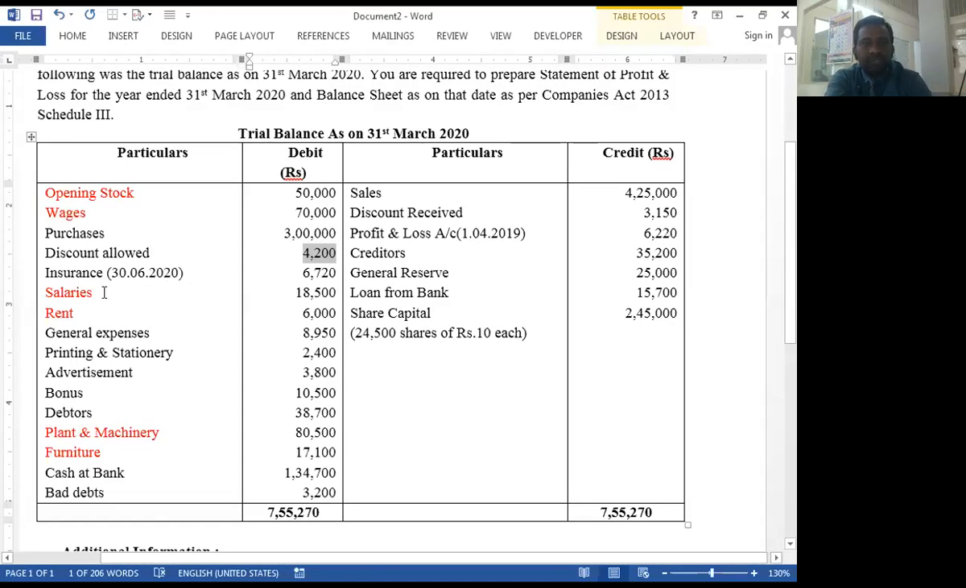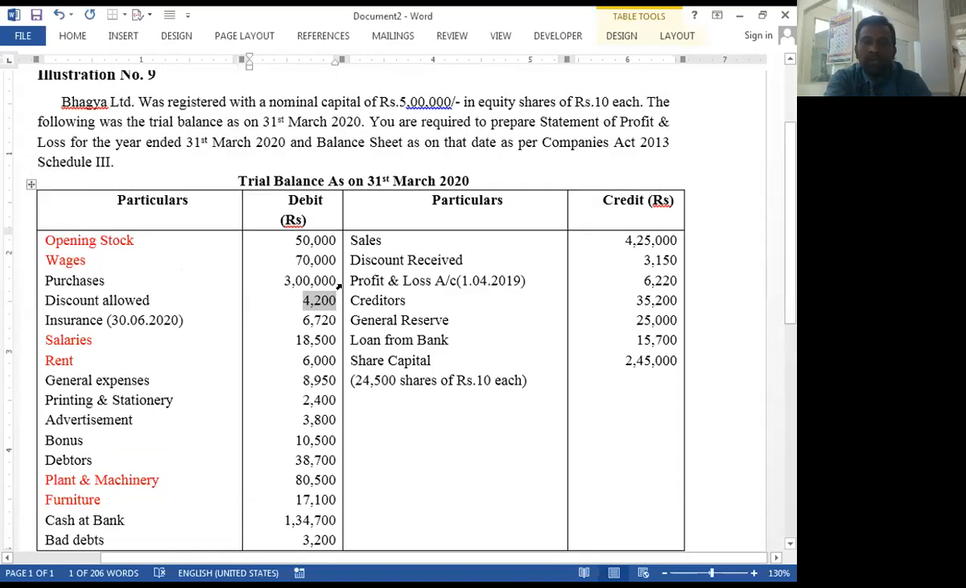Insurance. The amount of insurance is given up to the 30th June 2020. That means it is prepaid for 3 months, because we prepare the financial statement up to 31st March 2020, but insurance is paid up to 30 June 2020. That means insurance is prepaid for 3 months. The total amount of insurance is 6,720.